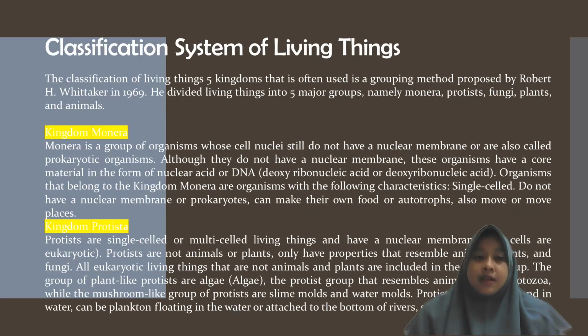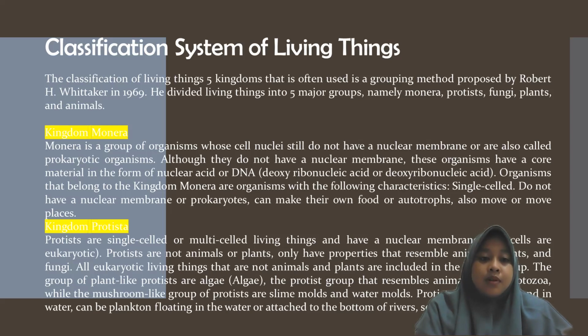Classification system of living things. The classification of living things into five kingdoms is often used, a grouping method proposed by Robert H. Whittaker in 1969. He divided living things into five major groups, namely Monera, protists, fungi, plants, and animals. The first, Monera kingdom. Monera is a group of organisms whose nucleus still does not have a nuclear membrane, also called prokaryotic organisms.